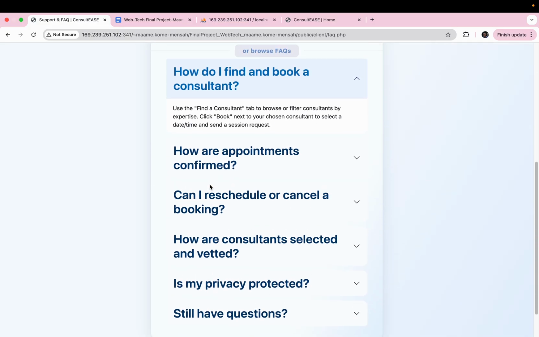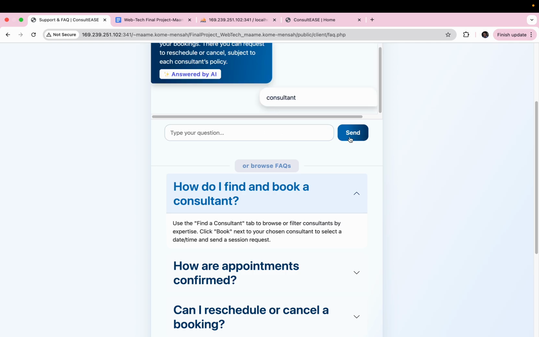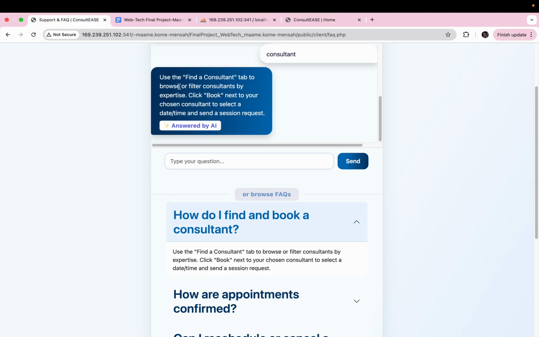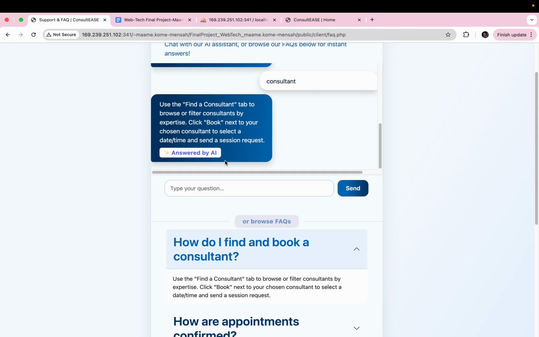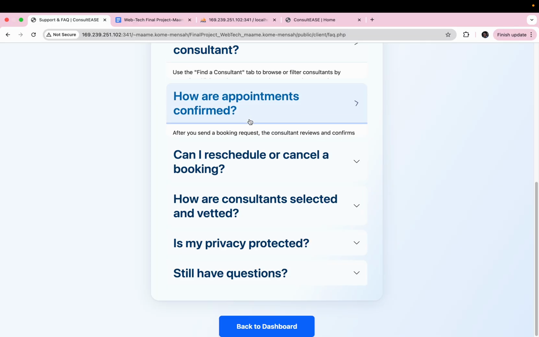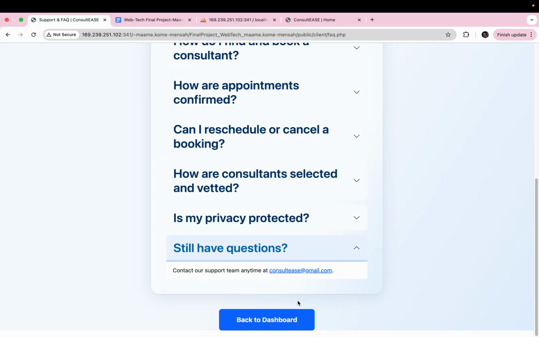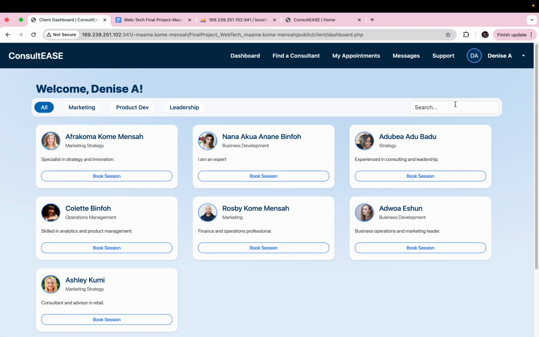Then in case the system doesn't have an answer, so let me look for something that I feel like the system won't have an answer for. Okay, it even has an answer for this. But in case the system doesn't have an answer for you through the AI model, you can quickly browse to the FAQs. How are appointments confirmed? You read it. Then you go back to dashboard.